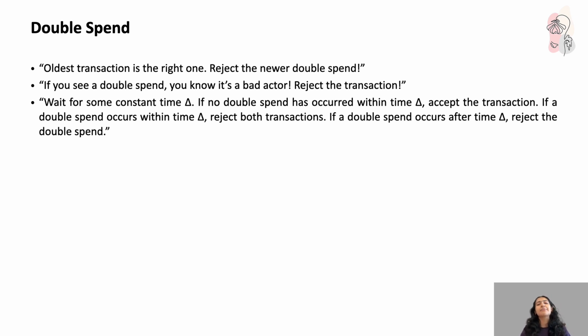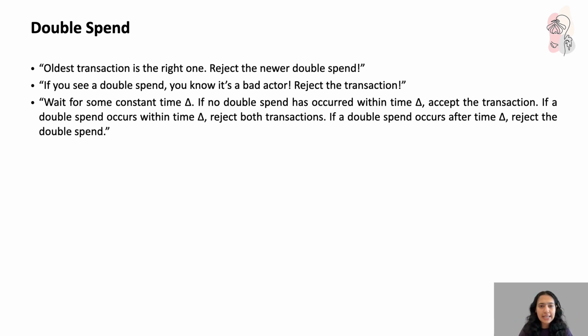So how does the system handle this? On the slide, you can see 3 rules, and we're going to see them. First, the rule of first seen. The oldest transaction is considered the correct one, and any newer attempt to double spend is just rejected, right?